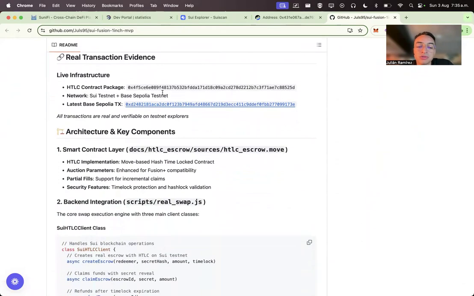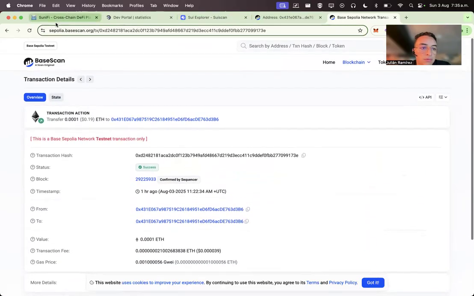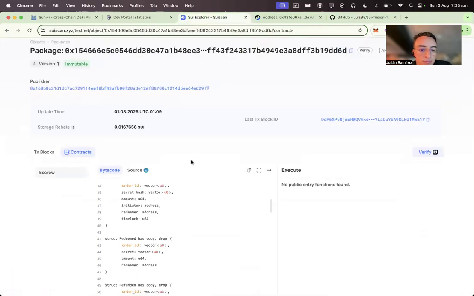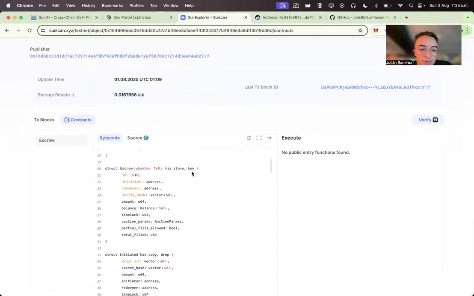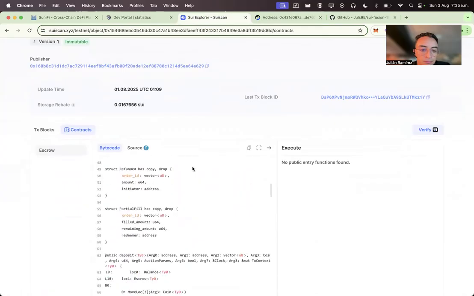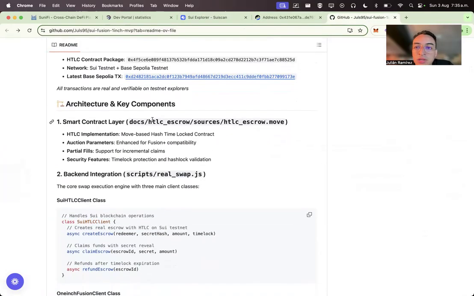The live infrastructure, in case you want to see the HTLC contract, is right here. This is the HTLC contract, live on the testnet. And here is the architecture and key components.